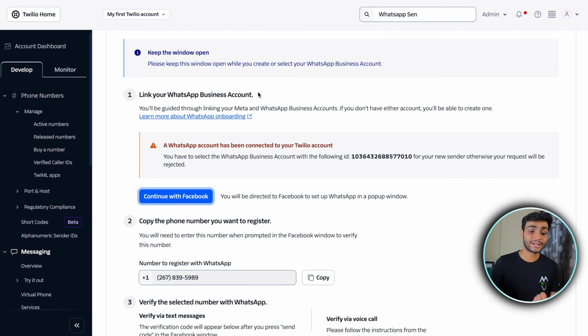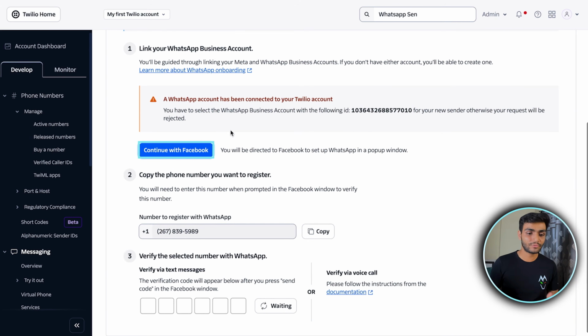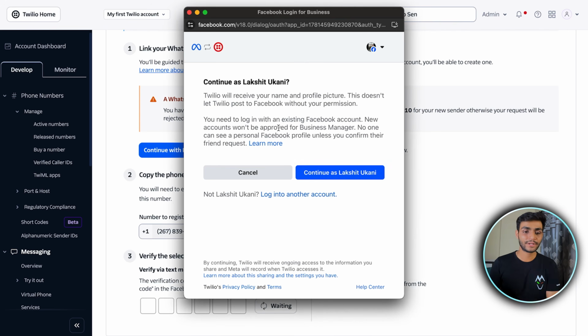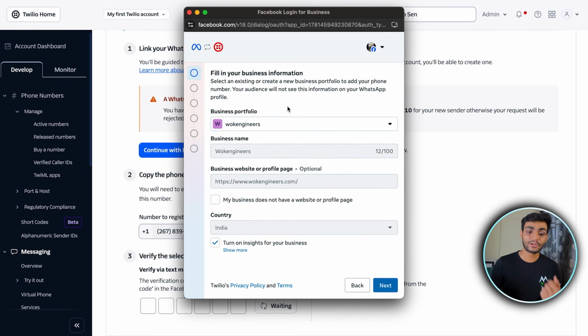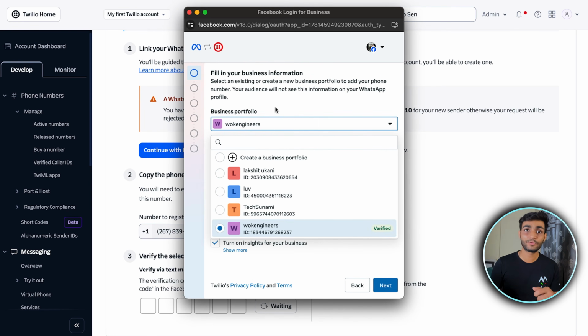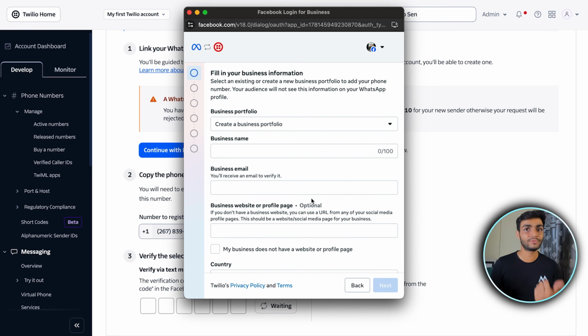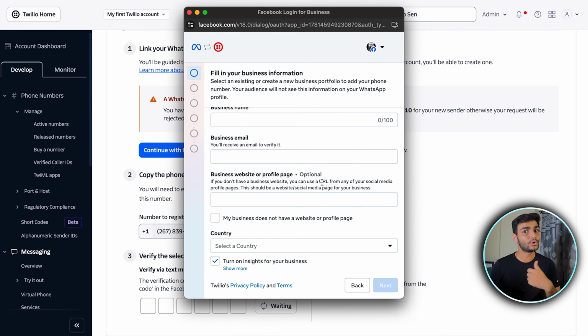So now it's time to connect the WhatsApp business account. For that, we'll continue with Facebook. Now log in with your Facebook account and just continue as your Facebook account. And now we need to connect to Twilio. Okay, we'll get started. Now there might be a scenario where the business portfolio does not exist. So you can click on create business portfolio and fill in the minimal information regarding the business name and business email. Okay, and then your business portfolio will be created.